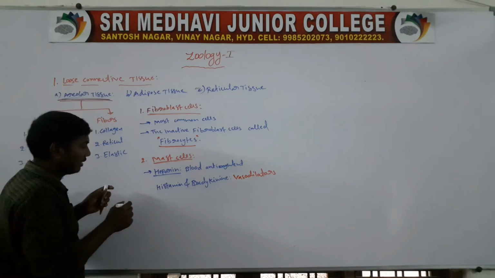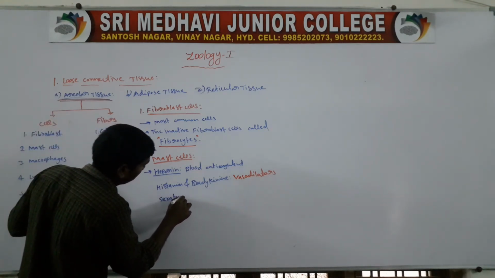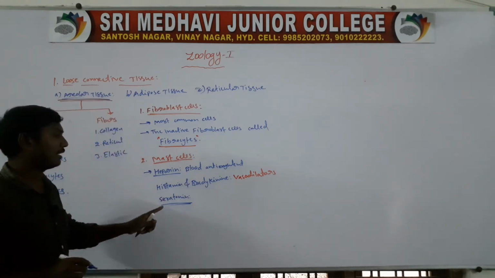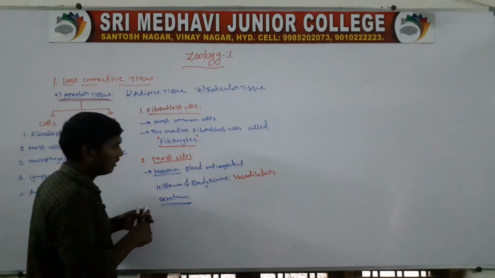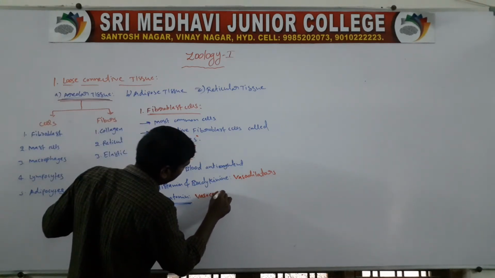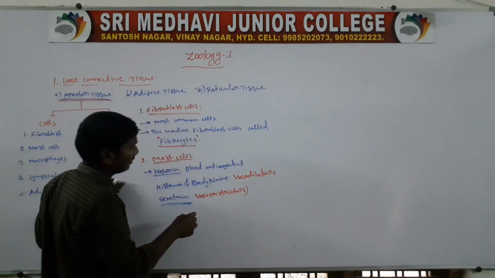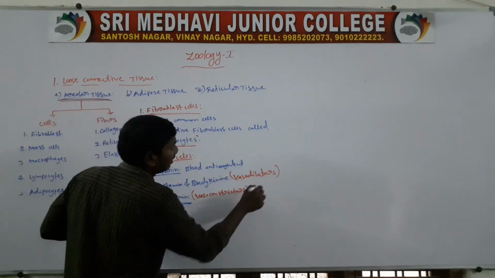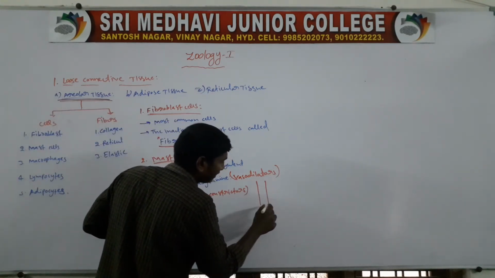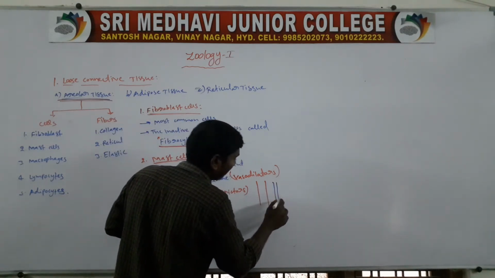Next one, serotonin. Serotonin is a vasoconstrictor. Vasoconstrictor means, for example, from the normal blood vessel size, this hormone's function is decreasing the blood vessel size.